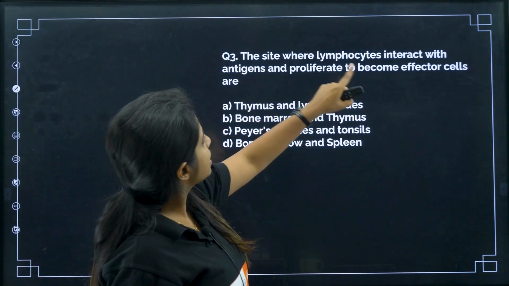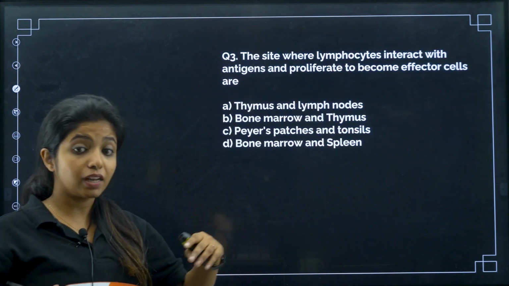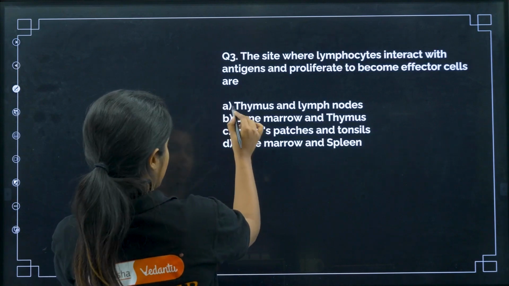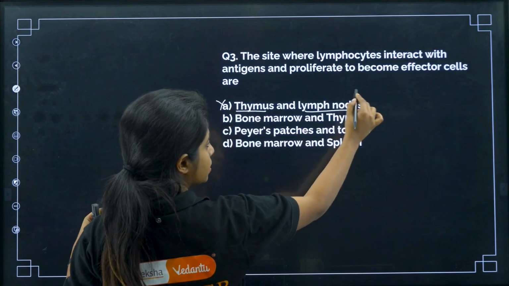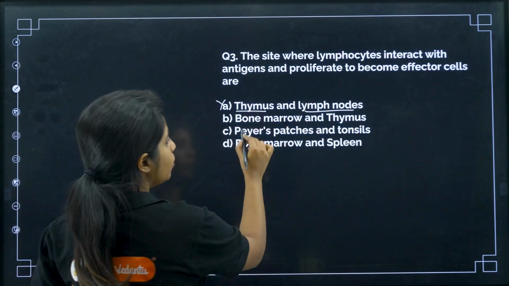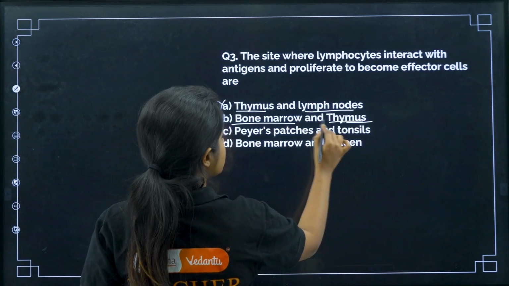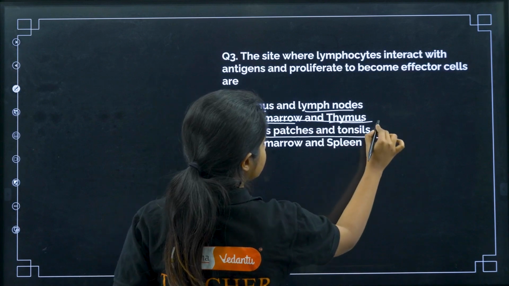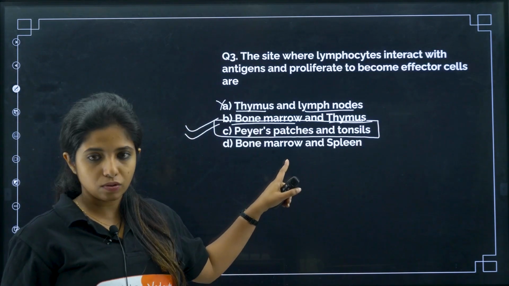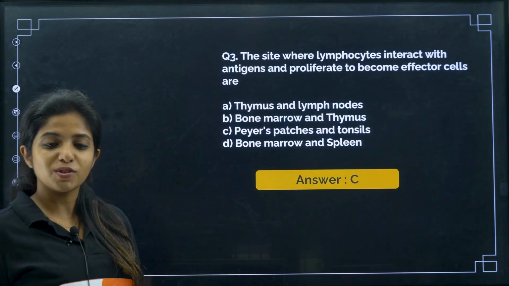So the site where lymphocytes interact with antigens and proliferate to become effector cells, where do they show their effect? In the secondary lymphoid organs. Can it be thymus? No. Lymph node is correct. This is not correct because this is a primary lymphoid organ. Bone marrow again primary, thymus again primary. Peyer's patch and tonsils, now this is something that we needed. Both of them are secondary lymphoid organs. Again bone marrow is primary, which is why this will be wrong. Spleen is correct, but this is wrong. Cool. So C becomes your answer.